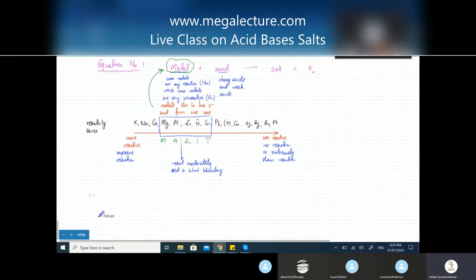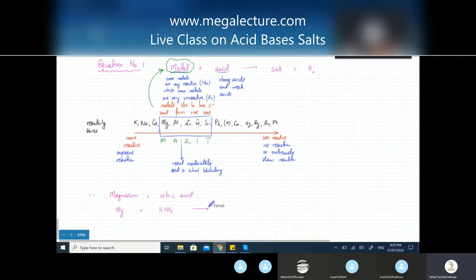So now you need two things. You need to know the formulas of the ions, the polyatomic ions, the entire list. Plus you need to know the names of the acids. So the first reaction is, let's say, magnesium plus nitric acid. And I want to write down an equation. So it's going to be Mg, that's magnesium, reacting with nitric acid. You must know what the formula is. Nitric acid was made when H+1 and NO3-1 got together. So this is nitric acid. You must know this formula by heart.